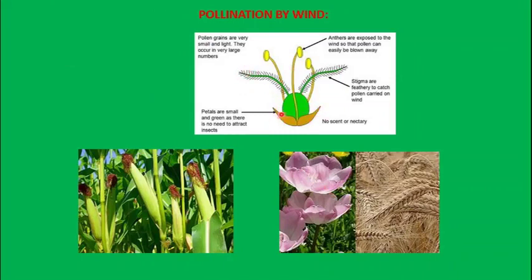So here you can see the diagram as such. It is not brightly colored, and then you can see this is the stigma and this is the stamen. This is the female reproductive part, okay, the pistil, and this is the anther and the stamen over here.